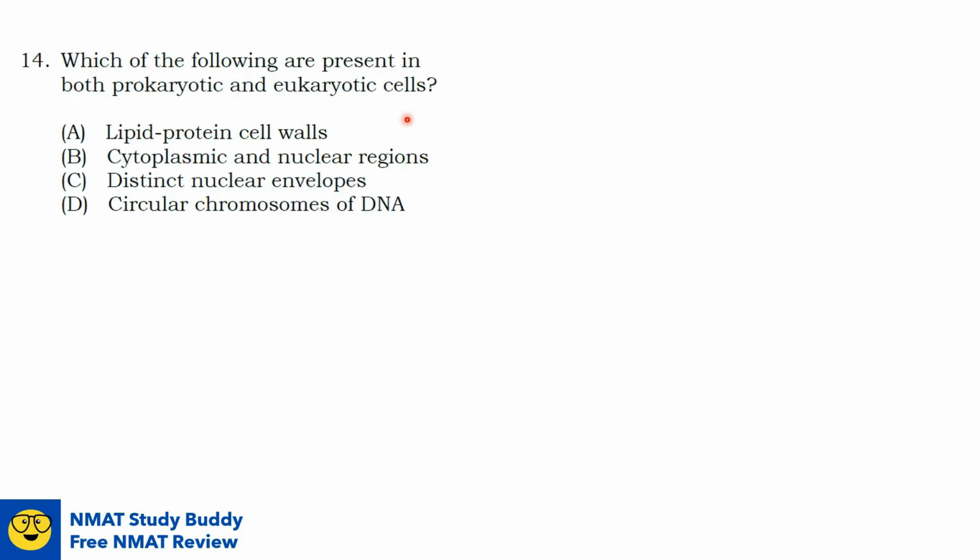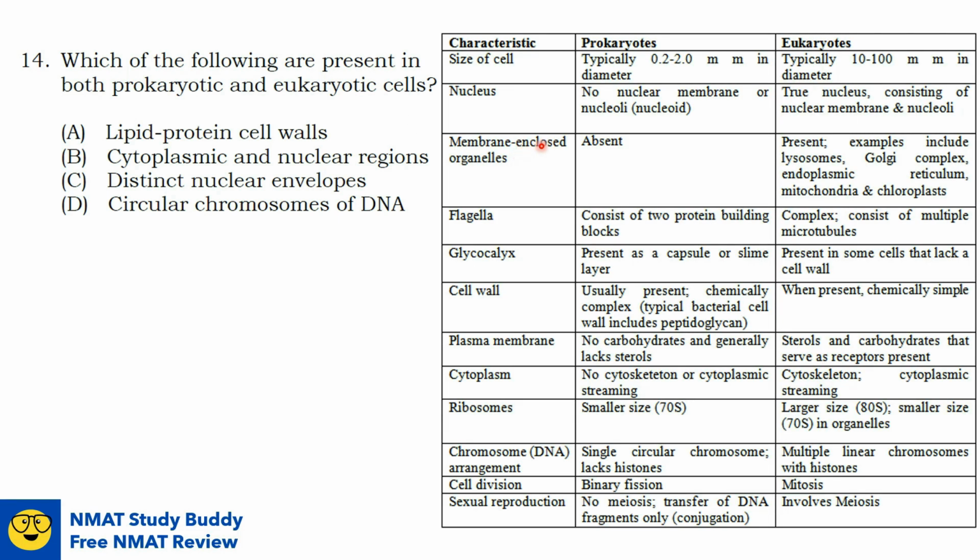Question number 14. Which of the following are present in both prokaryotic and eukaryotic cells? So let's go back to the table earlier. For option A, lipid protein cell walls. Cell walls are usually present in prokaryotes. In eukaryotes, they are not present in vertebrates, but they are present in plants and also in fungi. And when they're present, they are chemically simple, unlike those in prokaryotes. So that is not true.